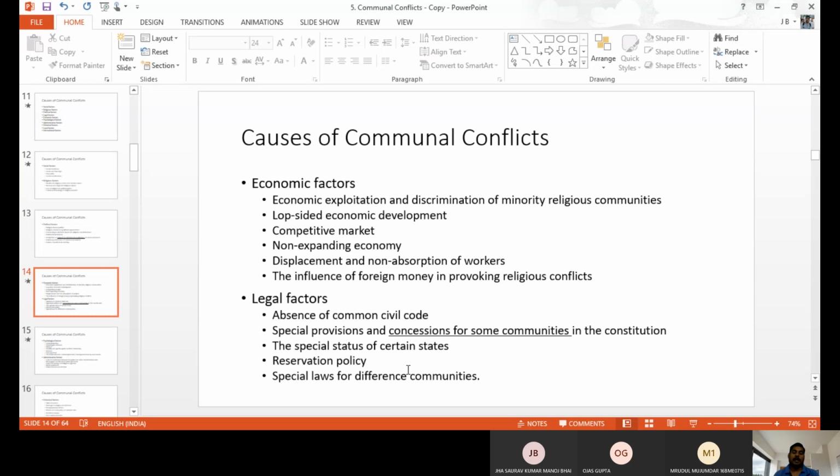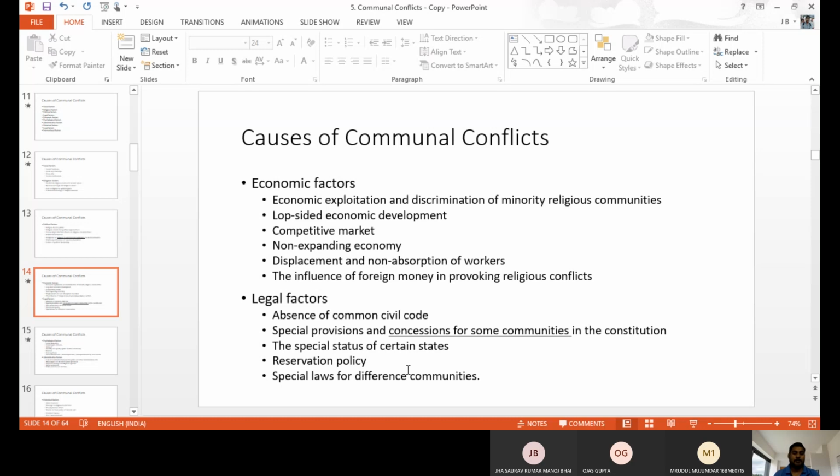And special status in certain states. Even sometimes Andhra also demands special status. Like this, Kashmir they have now removed, and some Northeast states till now have special status. When some states have special status, the government has to focus on those special states. They used to give more money. That time the other states' people are not getting enough, equal money. So that time unnecessarily competitive kinds of thoughts will happen. So that is a legal legislation reason.